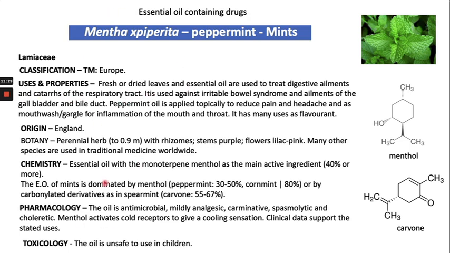The chemistry of the essential oil is that it is dominated by a monoterpene called menthol, which acts as the active ingredient in the essential oil extracted from mentha. So this oil has antimicrobial activity, mild analgesic, carminative, spasmolytic, and choleretic activity. So this is menthol, and it also contains another monoterpene, which is called carvone.